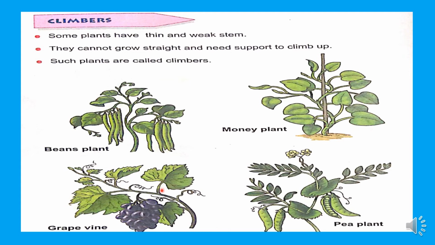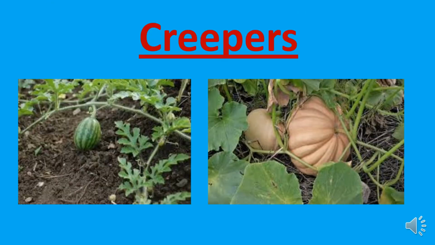Okay, grapevine, pea plant. These all are examples for climbers. Children, now we learn about creepers. Some plants creep on the ground. See, they creep on the ground and spread their branches on the ground itself. Again, listen carefully, children. Some plants creep on the ground and spread their branches on the ground itself.